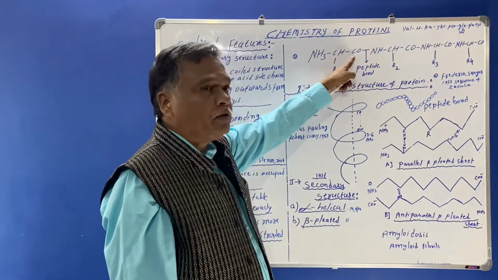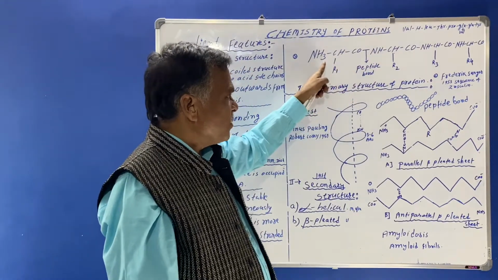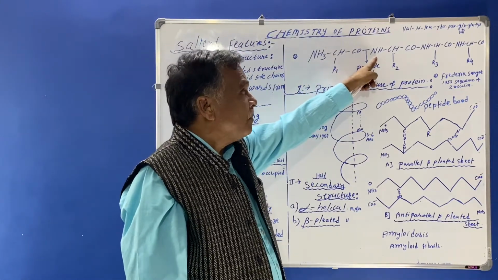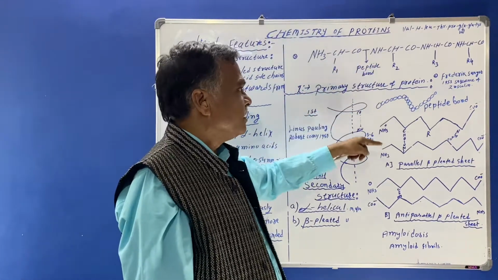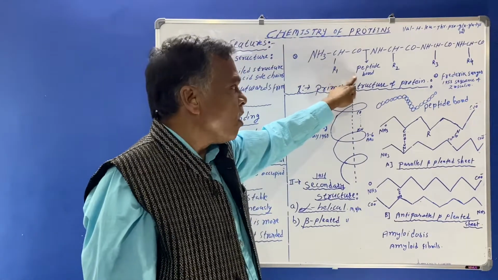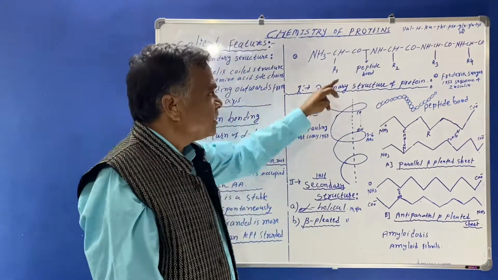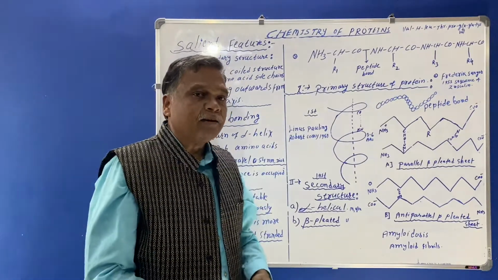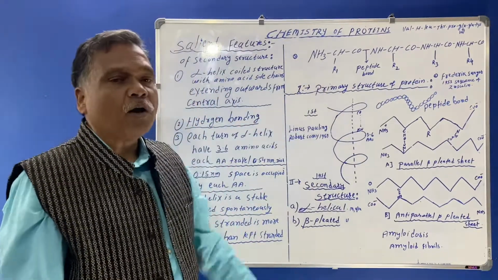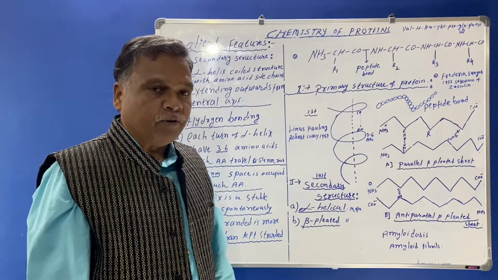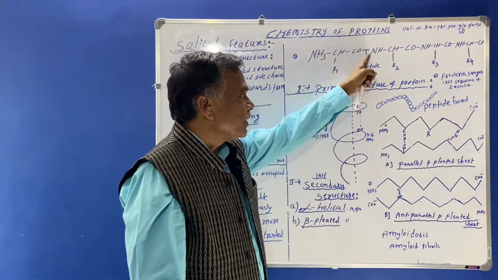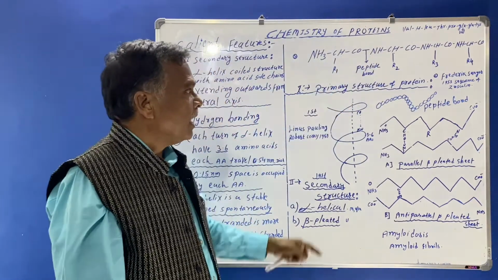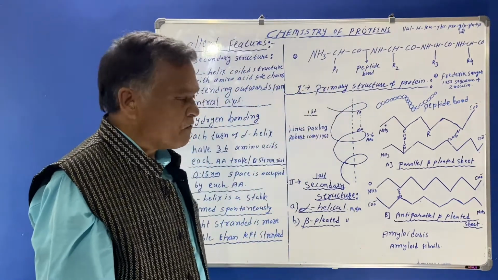The carboxyl group of first amino acid will get attached with the amino group of another amino acid, and there will be the formation of peptide bond, and this peptide bond is formed by the condensation process, means that the removal of water molecule will be there and the formation of peptide bond between the carboxyl and amide group.